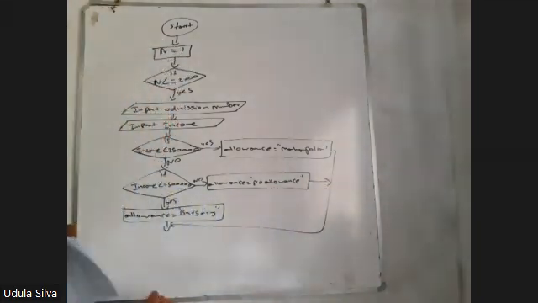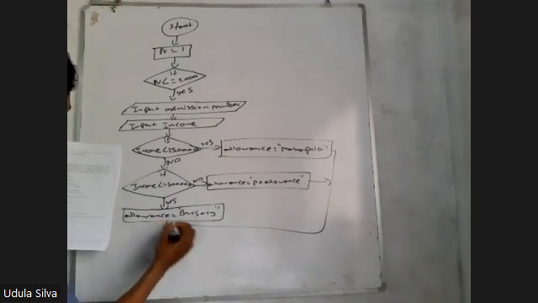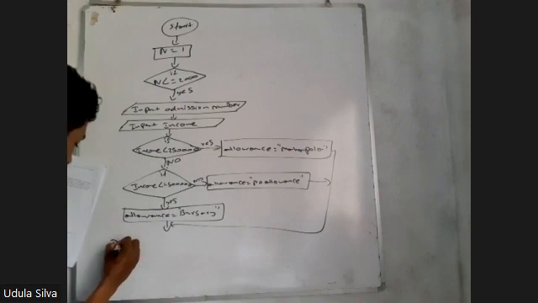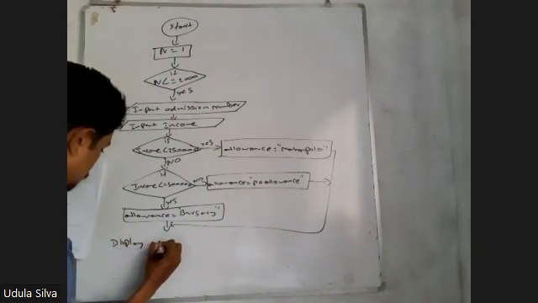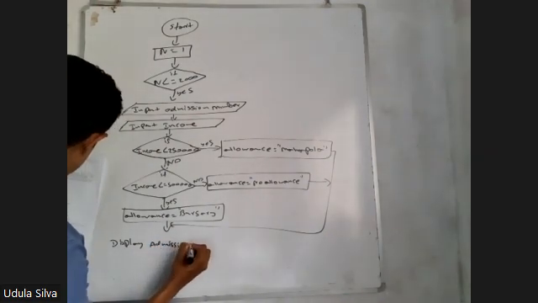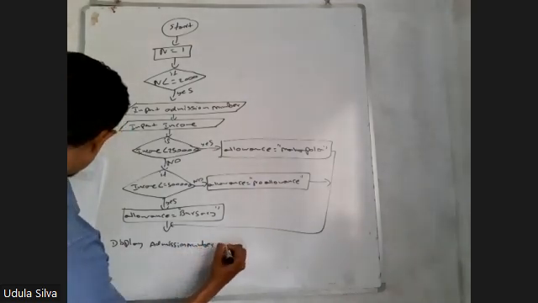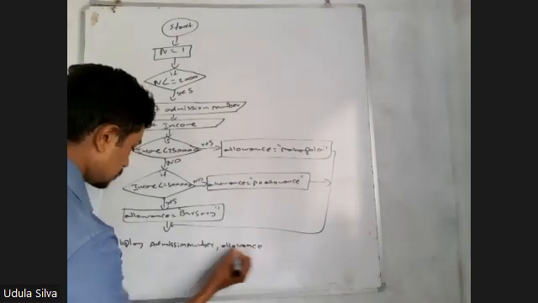Connect this as well. Right. Then before you end it in the repetition, you need to display another: Display admission number, allowance.